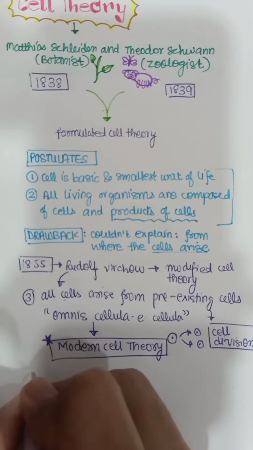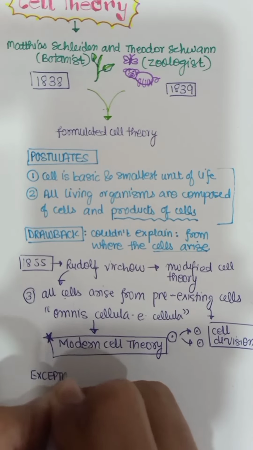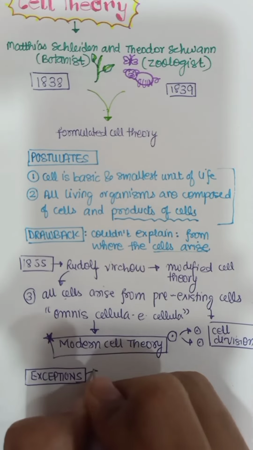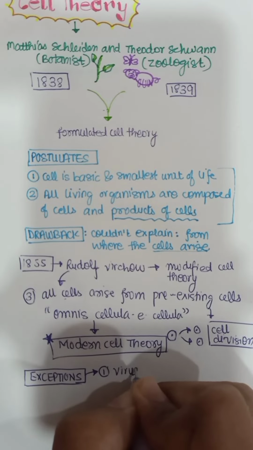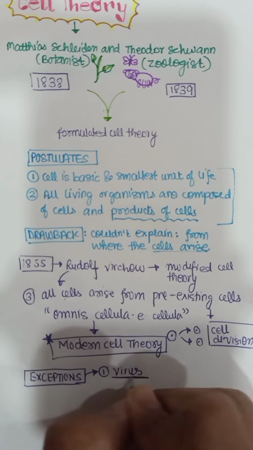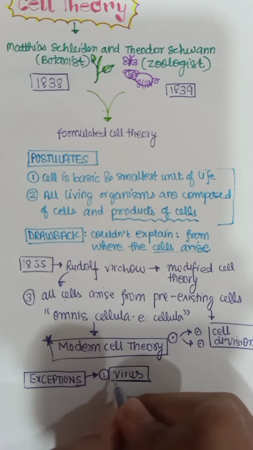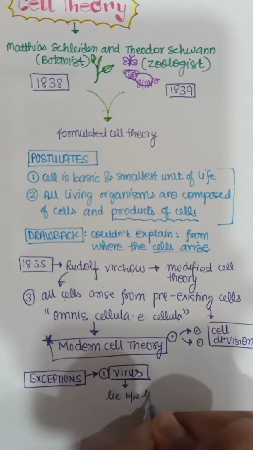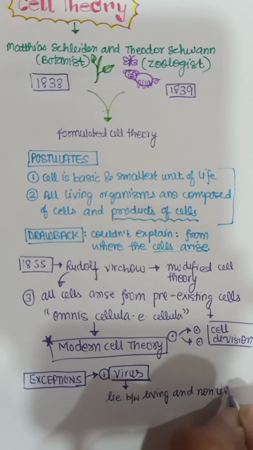But there are certain exceptions to this theory as well. Some organisms don't follow this theory. Number 1 is virus. Now this is a very complicated topic because viruses lie between living and non-living.